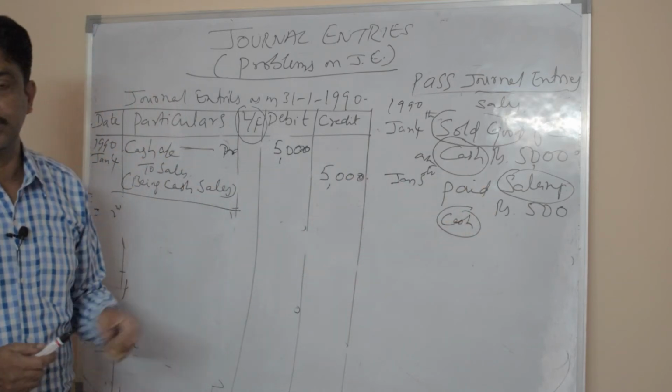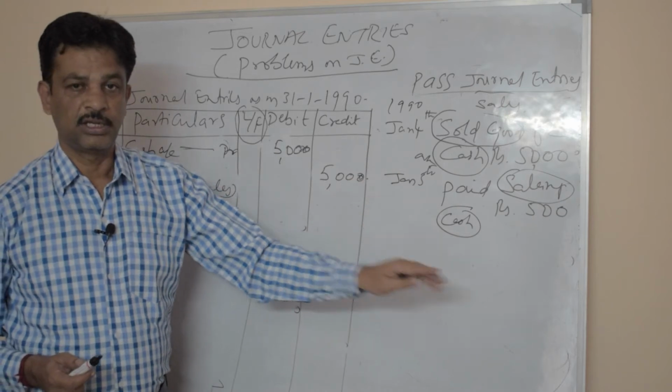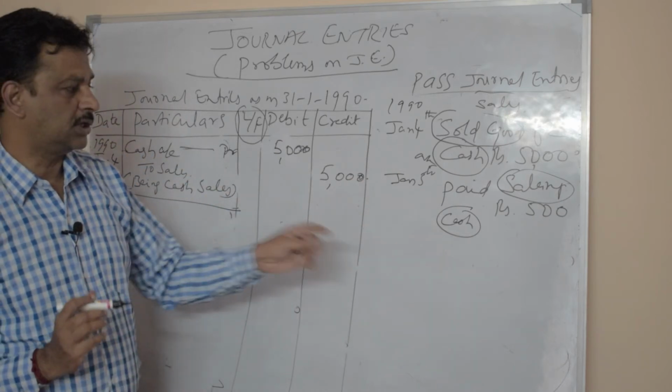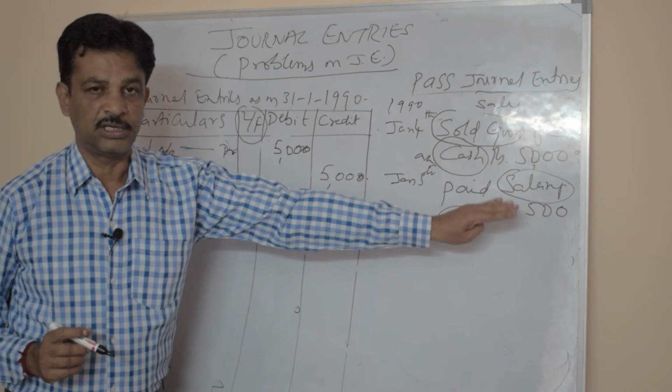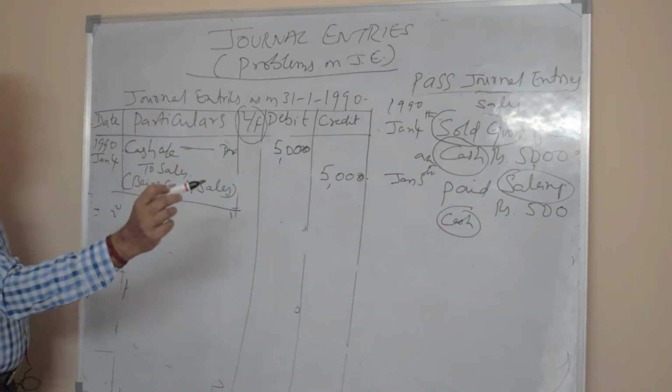Salary is an expenditure to the business. According to rules of debit and credit, all the expenses increased should be debited. So increase in expenses is debited. So salary is an expenditure, so you can debit the salary account.